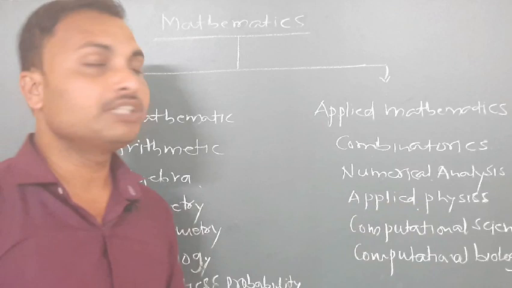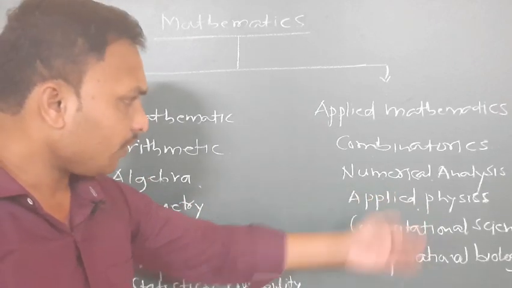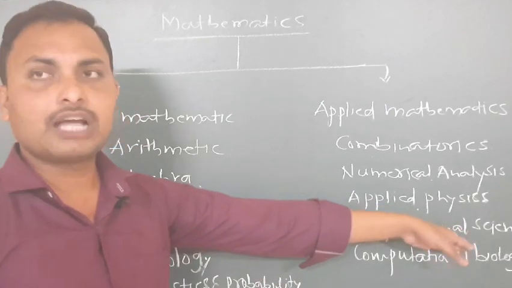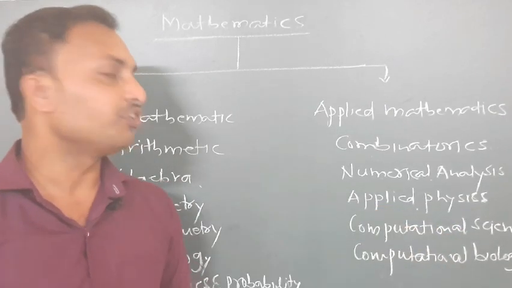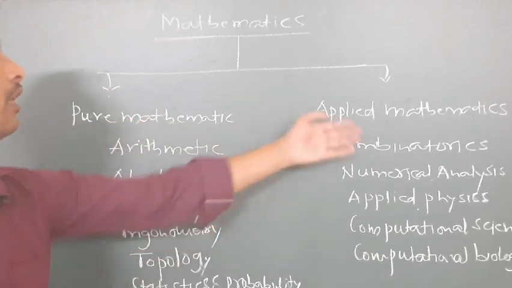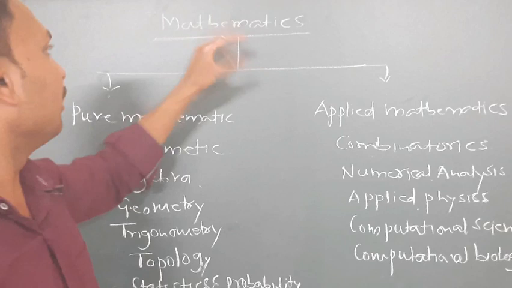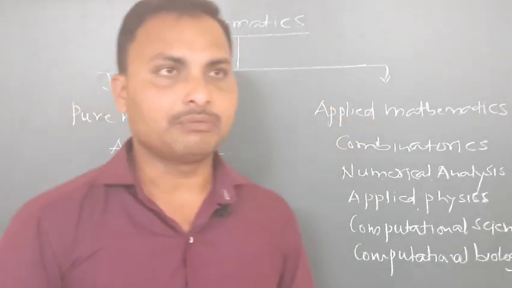Applied physics, to solve physics problems we use applied physics, computational science, and again computational biology. This is pure mathematics, and this is applied mathematics. This is the definition and the types of mathematics.